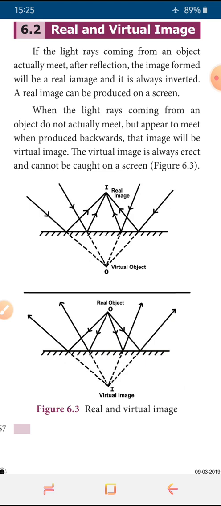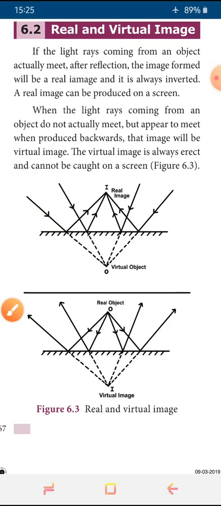This virtual image is always erect and cannot be caught on a screen. Have you understood, children? A real image can be caught on a screen, but a virtual image cannot be caught on a screen. So these two are the definitions of real and virtual images.